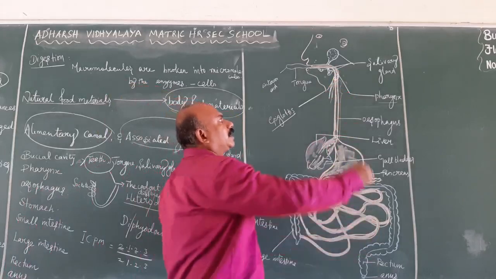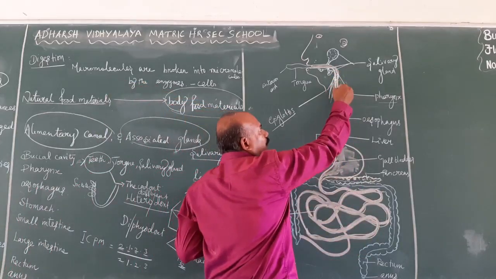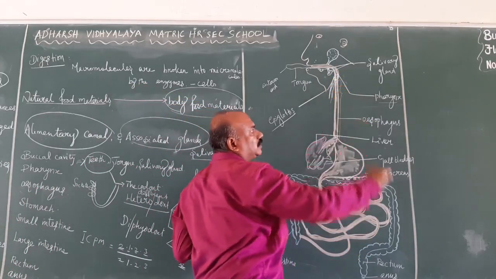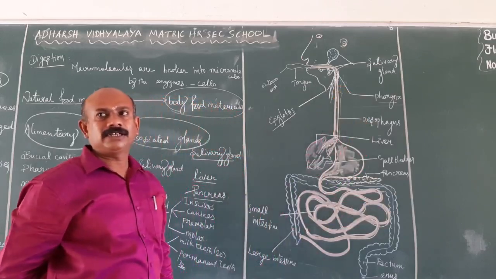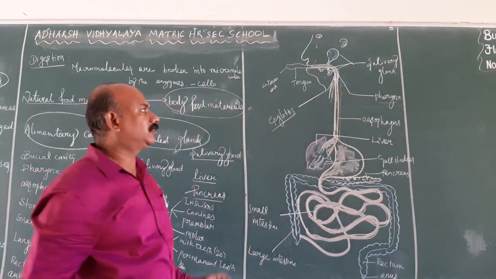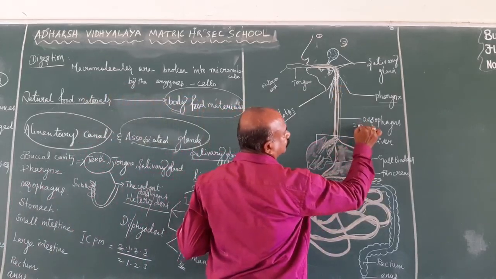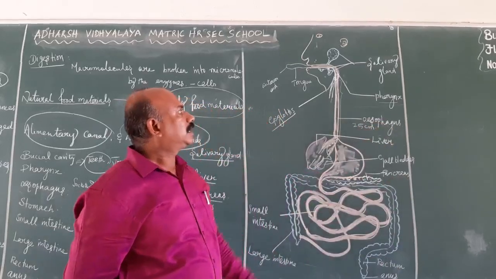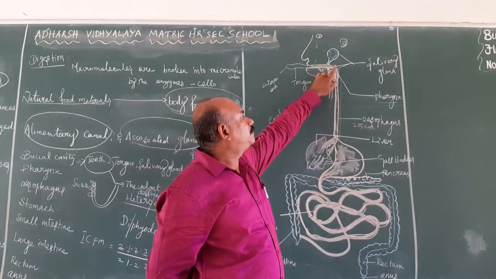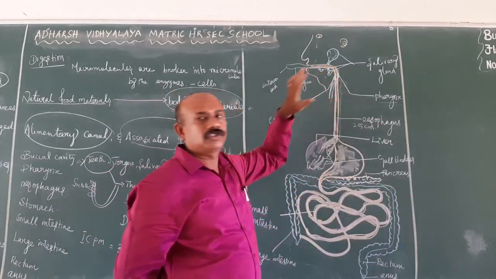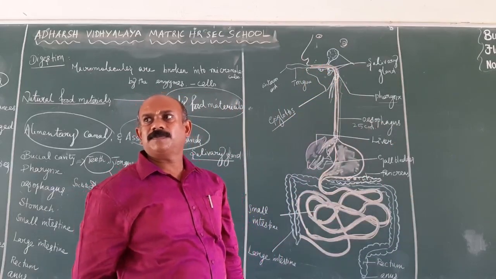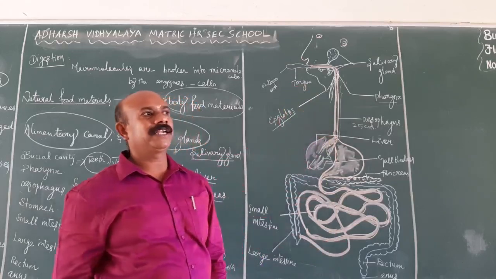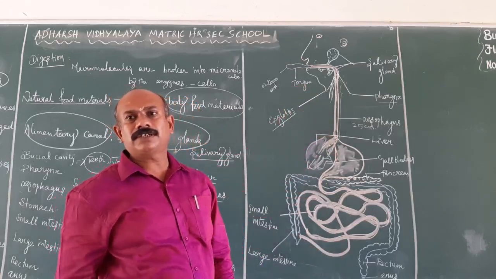So the alimentary canal leads to the esophagus. It is otherwise known as the food pipe. It is nearly 25 centimeters in length. It conveys the food material from the pharynx to the stomach region. There is a specific movement of the food material known as peristaltic movement.